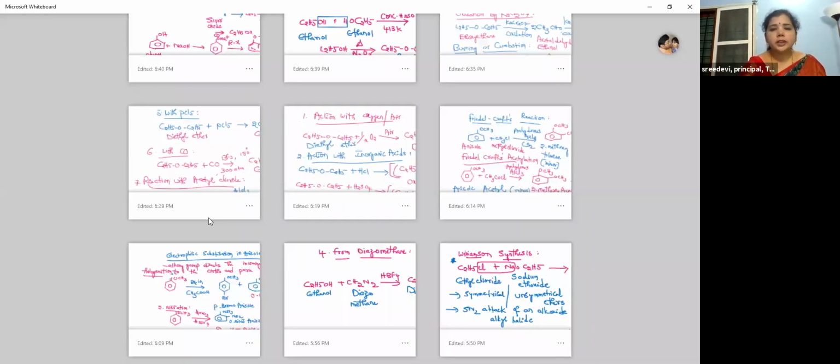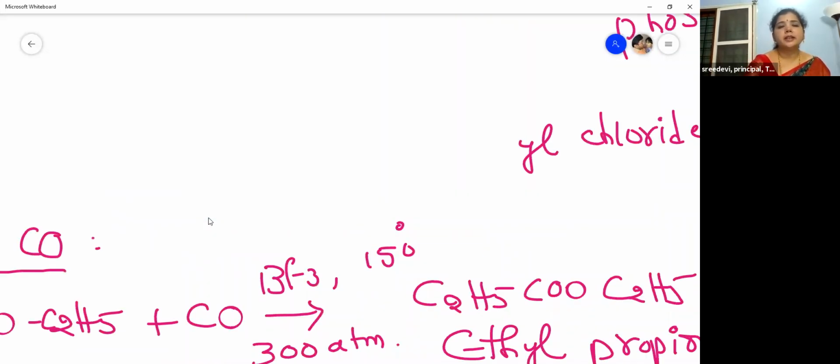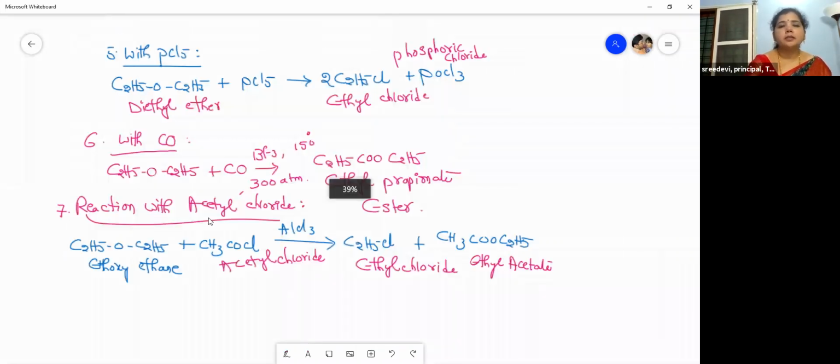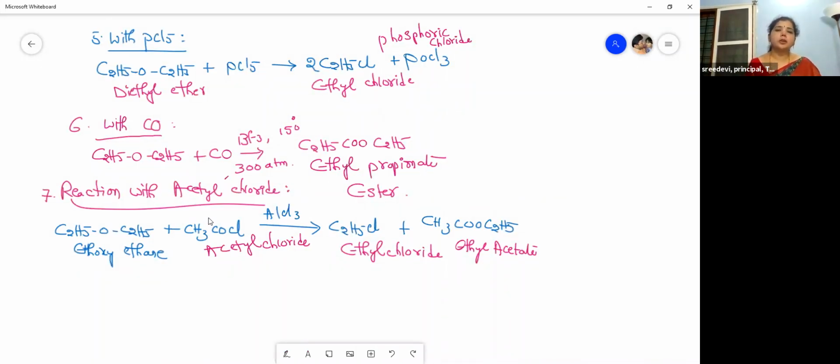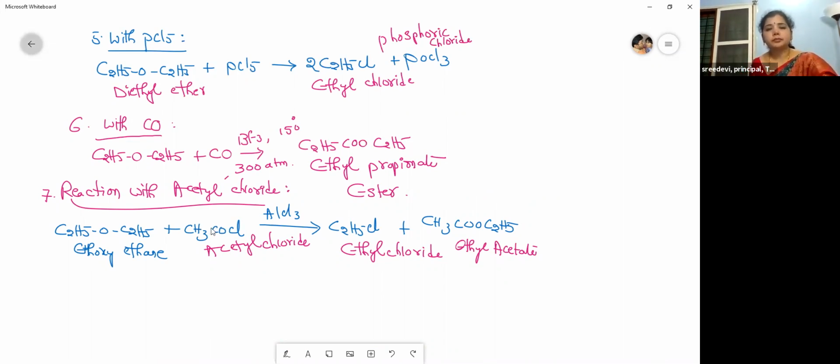Then we started learning the action with PCl5, that is phosphorus pentachloride. When treated with phosphorus pentachloride, what do you get? You will get ethyl chloride and phosphoric chloride. Then when treated with acetyl chloride, we get ethyl chloride and ethyl acetate, which is an ester, right?